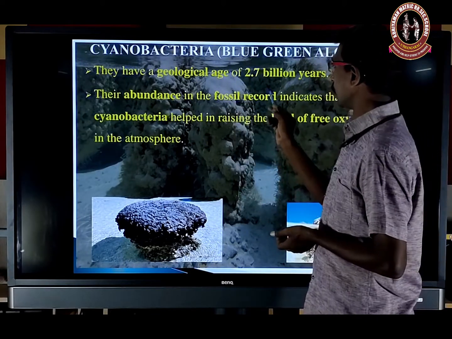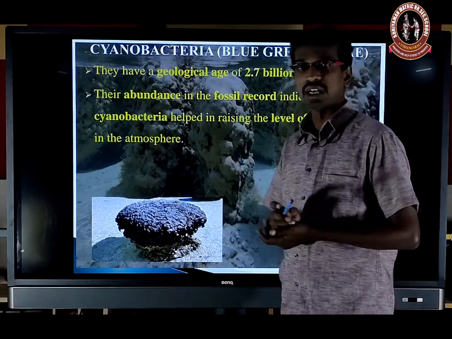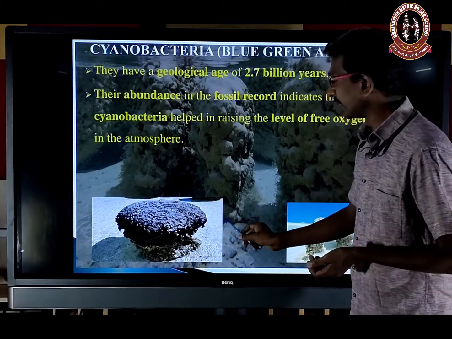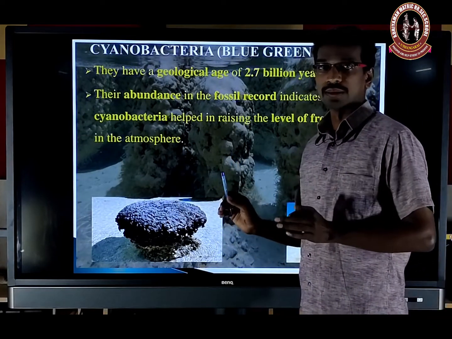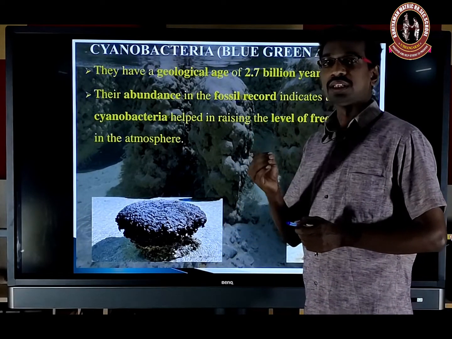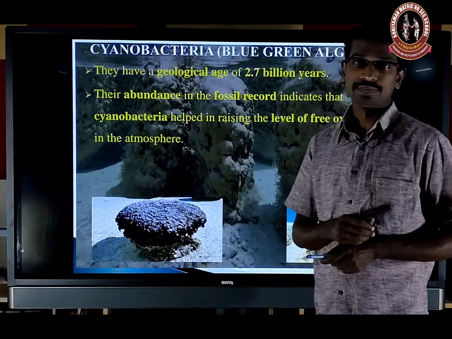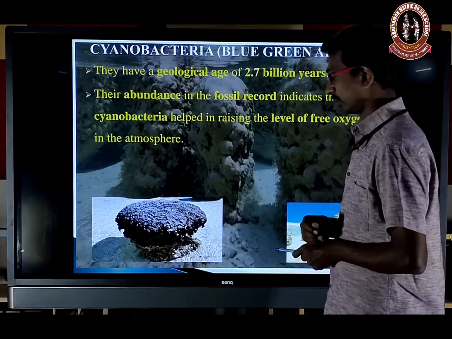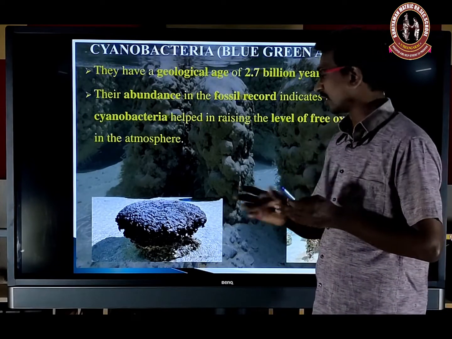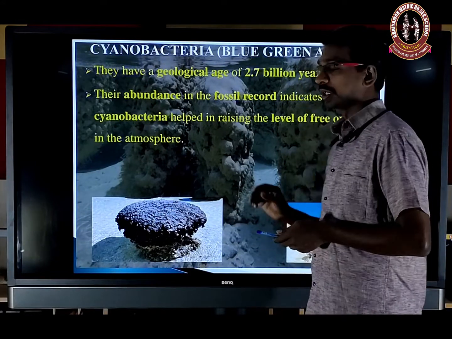Due to the abundant growth of this bacteria, the level of free oxygen in the atmosphere increased. The background picture shows stromatolites. So what are stromatolites? The rocky structure formed from photosynthetic cyanobacteria by the accumulation of calcium carbonate. That forms the rocky structure, or sedimentary rock.